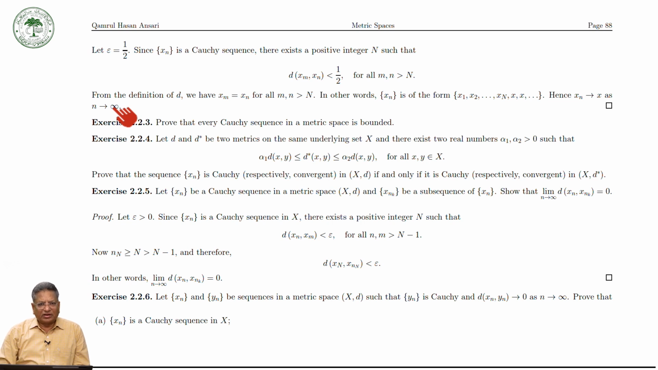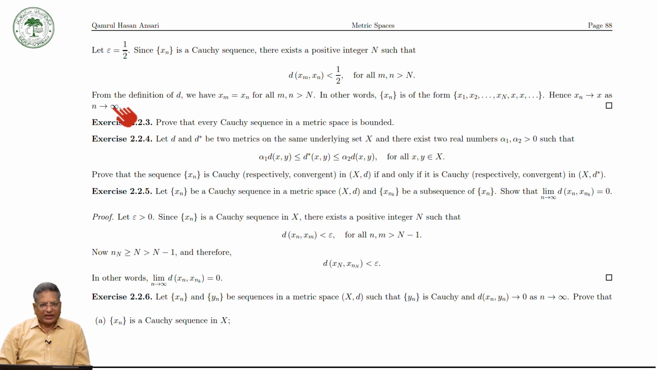Now next is: prove that every Cauchy sequence in a metric space is bounded. This you can prove very easily, as we have proved that every convergent sequence is bounded.